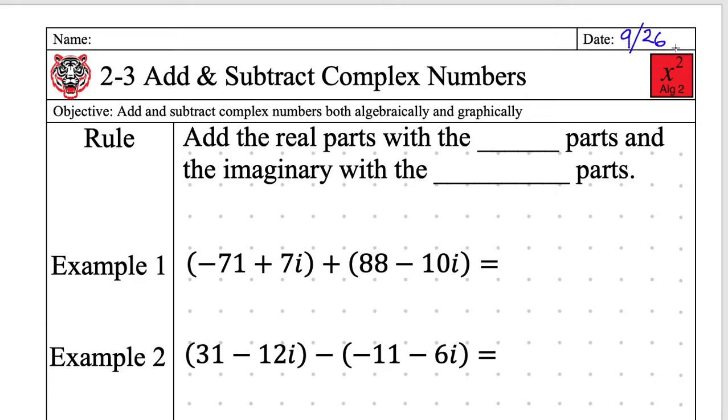All right, so here's our rule. We're going to add real parts with real parts, imaginary parts with imaginary parts. Write it down. Real goes with real. Imaginary goes with imaginary. It's that simple. You have learned the lesson after that one sentence. Real with real.